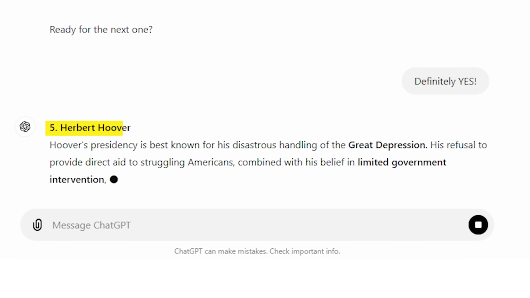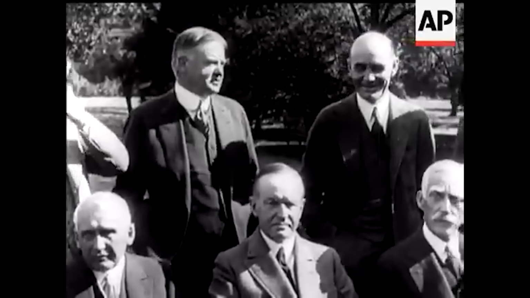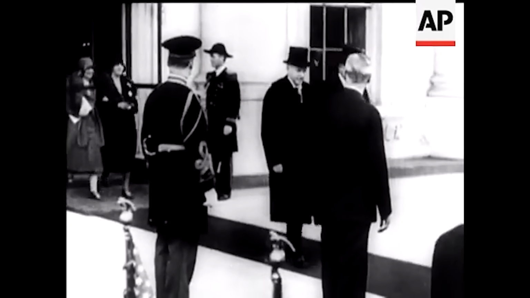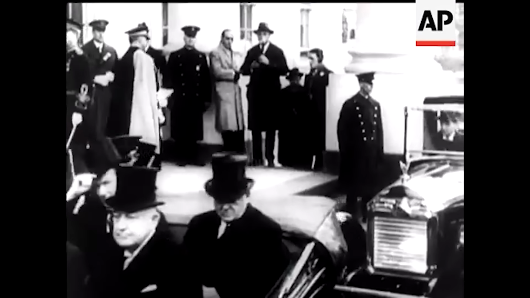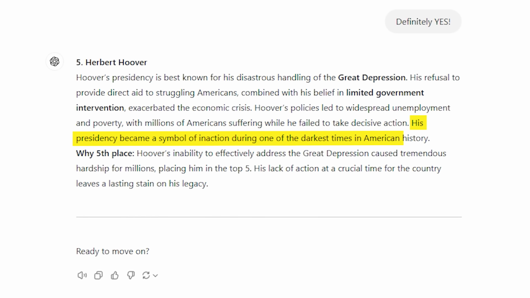Number 5, Herbert Hoover. Hoover's presidency is best known for his disastrous handling of the Great Depression. His refusal to provide direct aid to struggling Americans, combined with his belief in limited government intervention, exacerbated the economic crisis. Hoover's policies led to widespread unemployment and poverty, with millions of Americans suffering while he failed to take decisive action. His presidency became a symbol of inaction during one of the darkest times in American history.